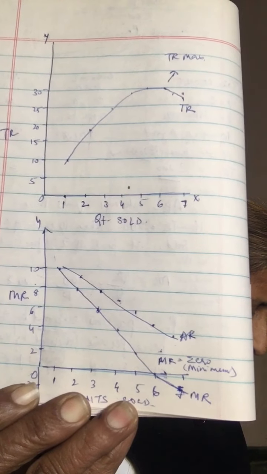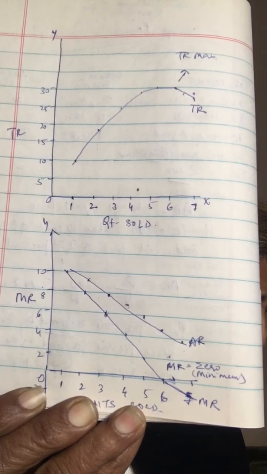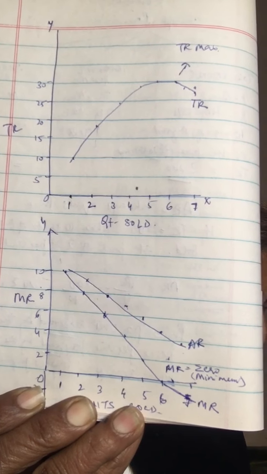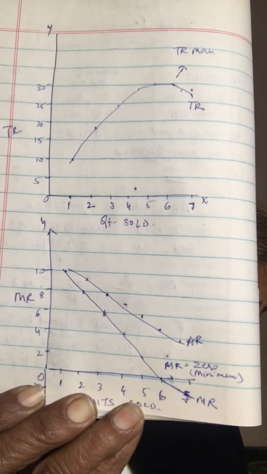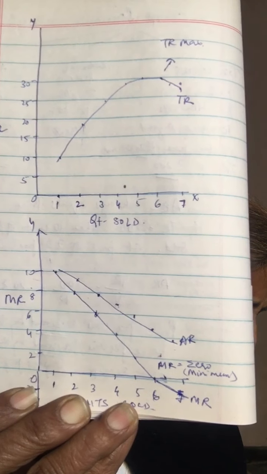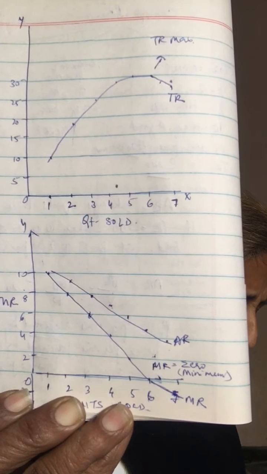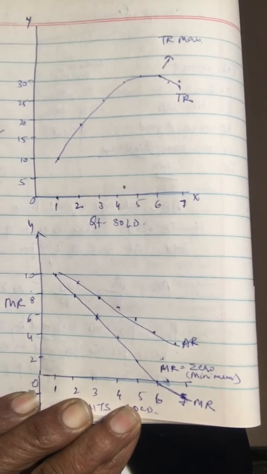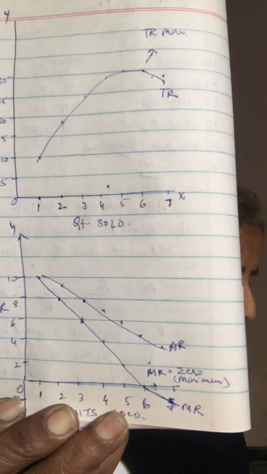And the total revenue curve, as you can see in the upper part of the diagram, what do you find? It's rising. And when marginal revenue is 0, total revenue is maximum, that is at 6 units of output. After that, in the example given, marginal revenue becomes negative, and that is when the total revenue starts declining. So this is basically the relationship between the three concepts of revenue, that is total revenue, average revenue and marginal revenue under conditions of imperfect competition.